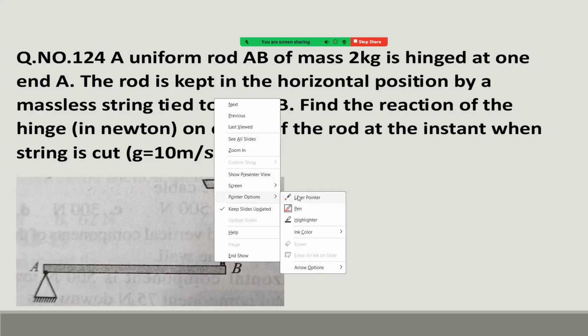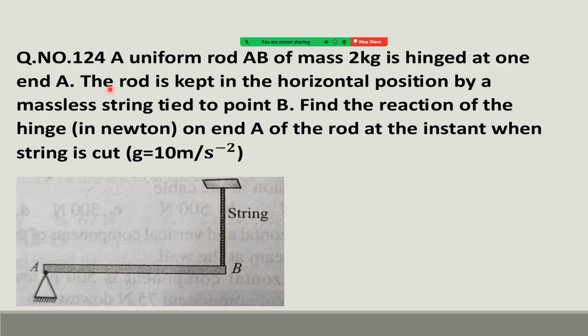See the question given. A uniform rod AB of mass 2 kg is hinged at one end A. The rod is kept in the horizontal position by a massless string tied to point B. Find the reaction of the hinge on end A of the rod at the instant when the string is cut.